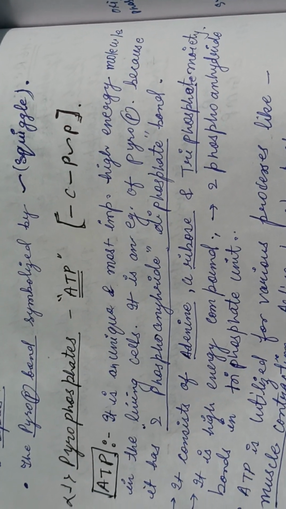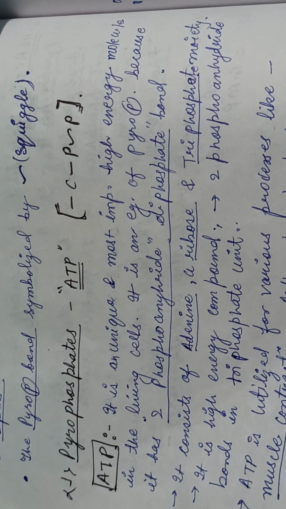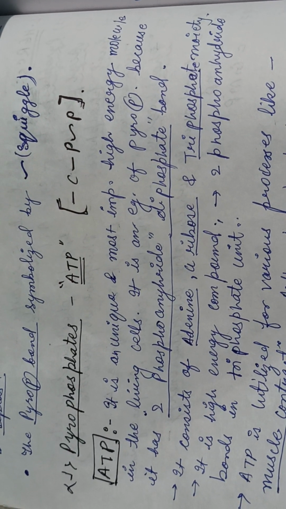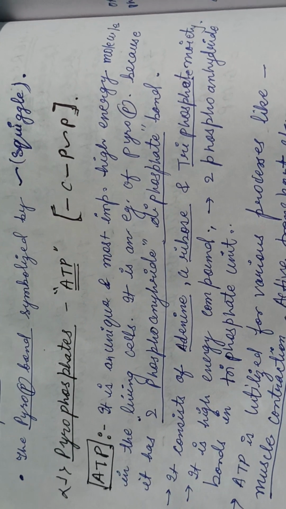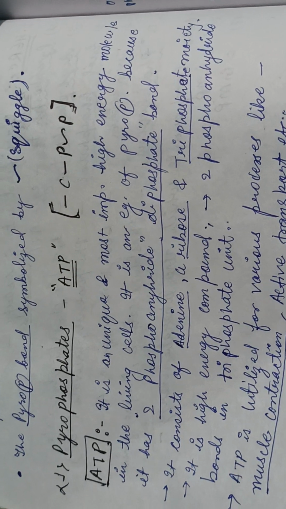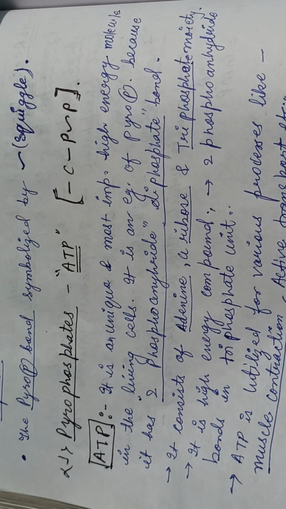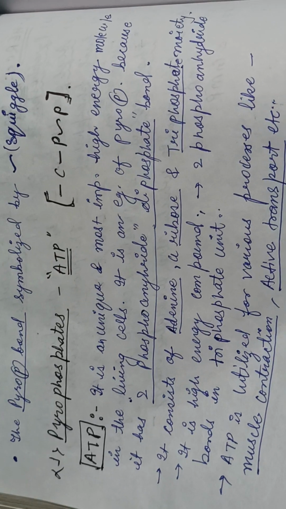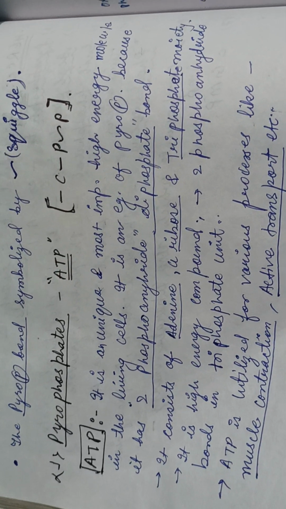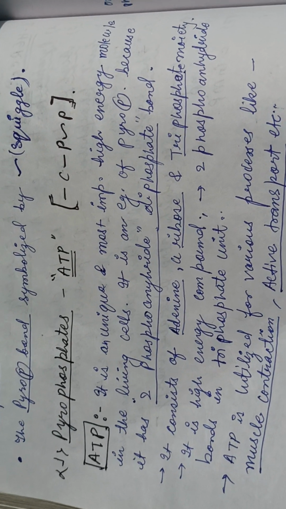ATP is a unique and most important high energy molecule. It contains two phosphoanhydride, or diphosphate, bonds. It consists of adenine, a ribose, and the triphosphate moieties, and it is utilized by various processes like muscle contraction, active transportation, biosynthesis, and other functions too.